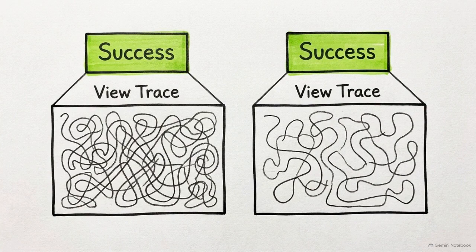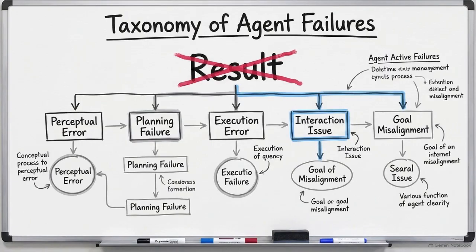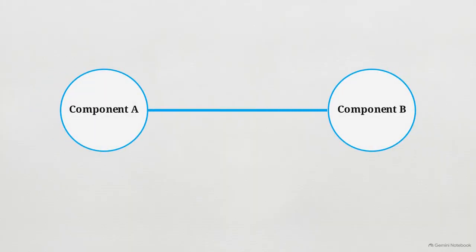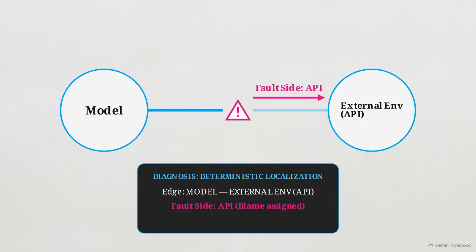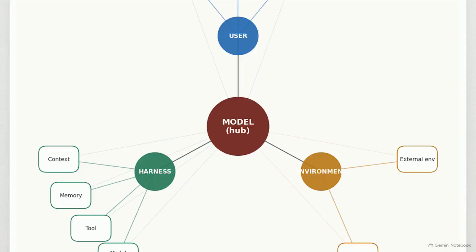engineering channels. A 2026 paper from Scale AI called Model or Harness argues that to triage correctly, we have to abandon outcome labels. Instead, we must localize every failure to an interaction edge and a specific fault site. Pinning down exactly where the interaction broke and who is to blame is the only way to turn agent debugging into a deterministic process. At the center of this framework is the Focal AI Model Hub.